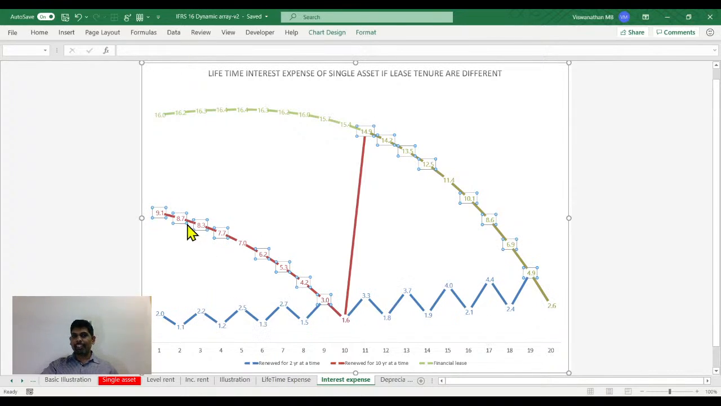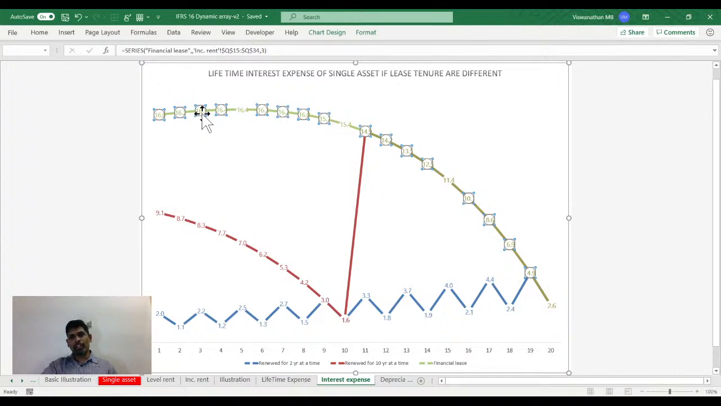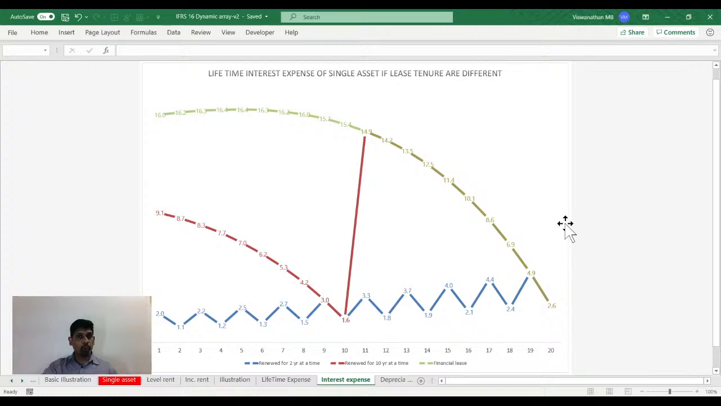Whereas in the 10-year, the interest obligation gradually comes down, spikes up, and then in the last leg it matches the 20 years. In the 20 years, on the other hand, it gradually comes down over a period of time. This is how your numbers look.